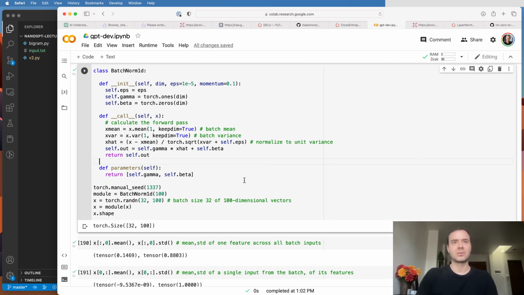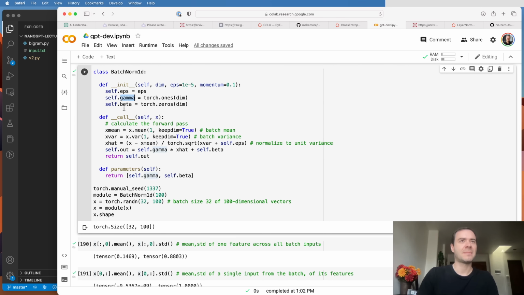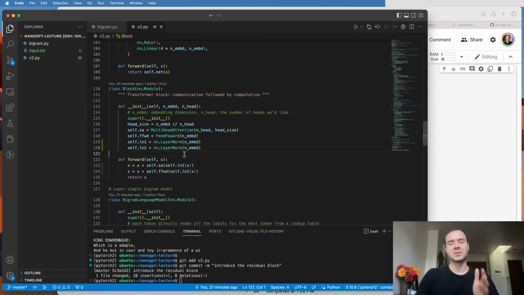But of course, because these layer norms have these gamma and beta trainable parameters, the layer norm will eventually create outputs that might not be unit Gaussian, but the optimization will determine that. So for now, this is incorporating the layer norms, and let's train it.